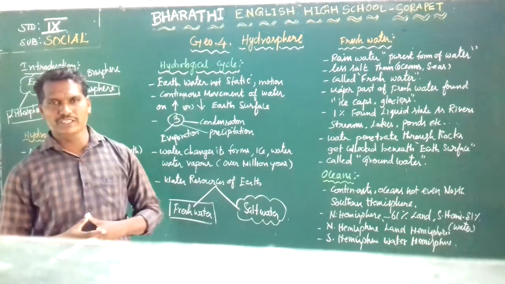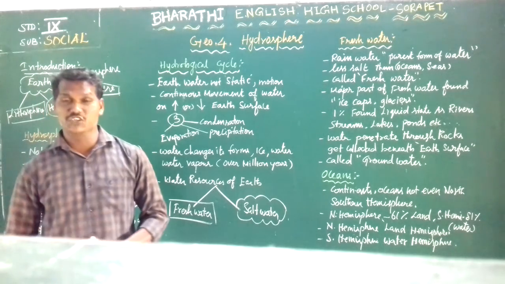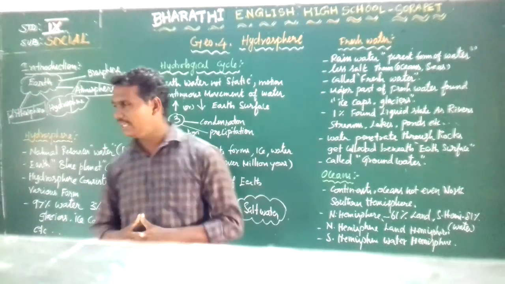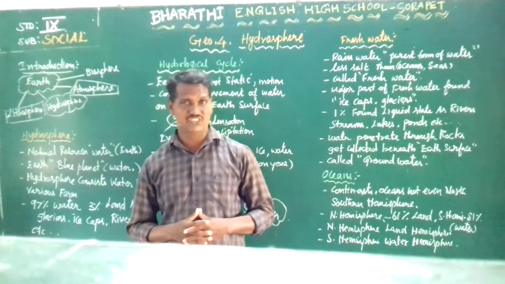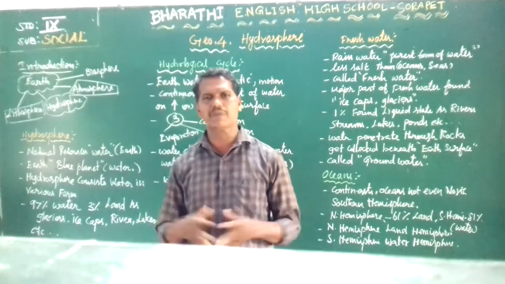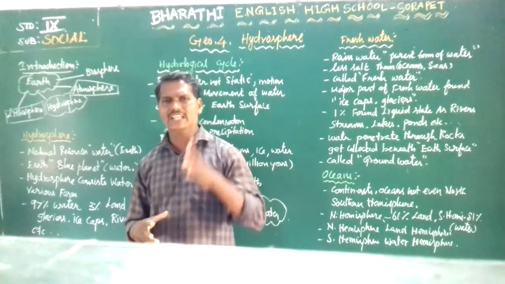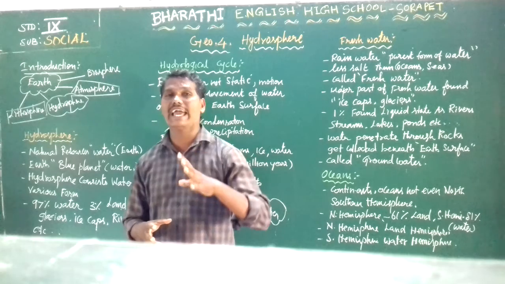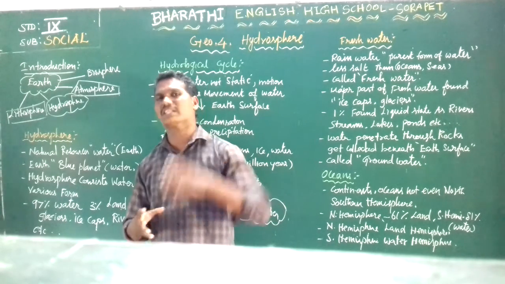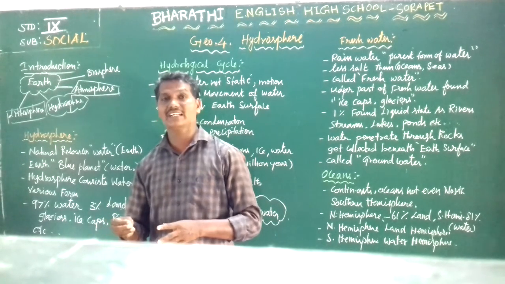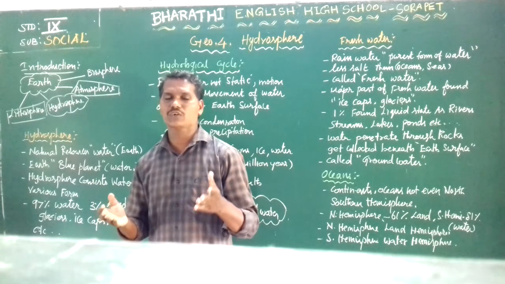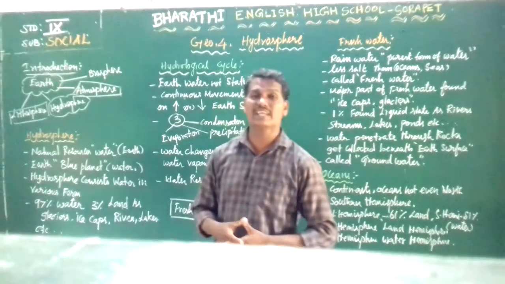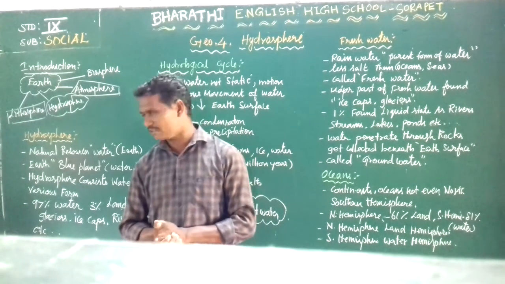Okay. Before going to this topic, we want to know the introduction of the lesson. First, the introduction. We know that Earth is one of the important planets. The solar system has many planets, but among them Earth is unique because Earth has plenty of water, soil, and minerals, and supports the survival of all animals, including microorganisms, human beings and animals. So Earth is called one of the unique planets in the solar system.